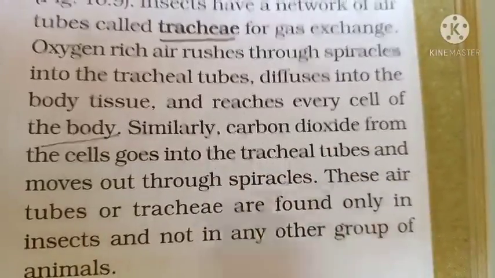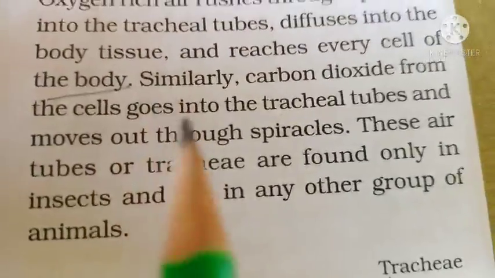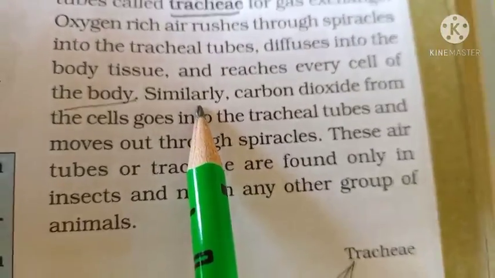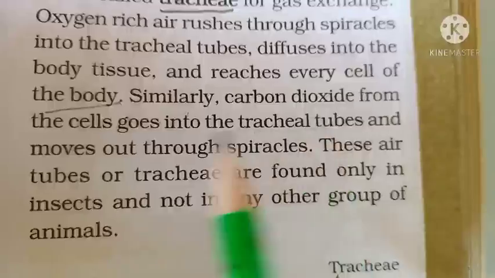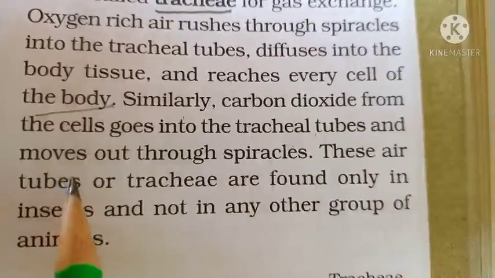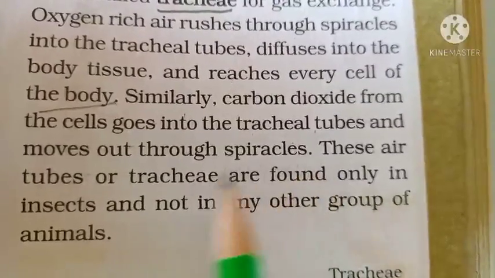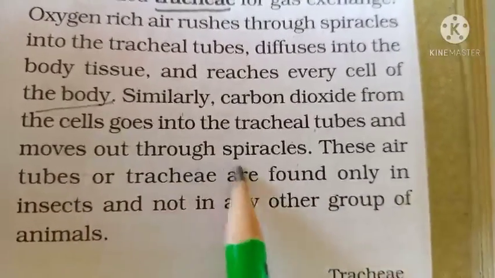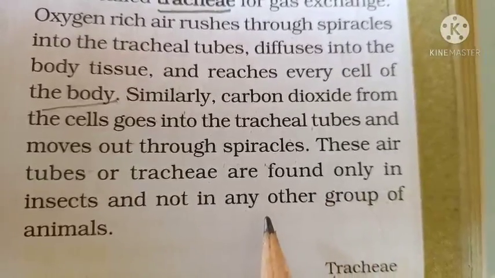Similarly, carbon dioxide from the cells goes into the tracheal tubes and moves out through the spiracles, the small openings.